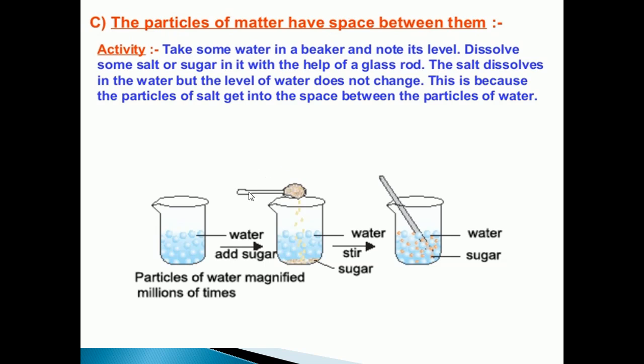Now we are moving to the next physical nature of matter, that is particles of matter have space between them. For this you have to take some water in a beaker and note its level, and dissolve some salt or sugar in it. Already we have seen this activity. We dissolve the salt or sugar with the help of a glass rod. The salt dissolves in the water but the level of water will not change. This is because the particles of the salt get into the space between the particles of water. This is one of the physical natures of matter.